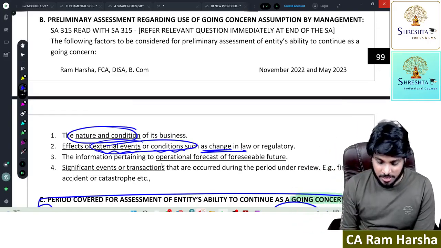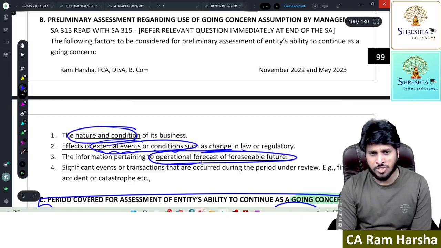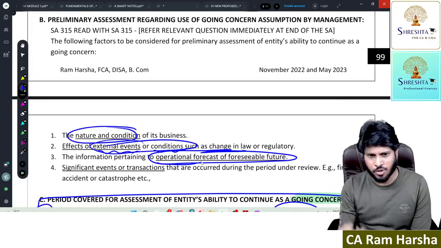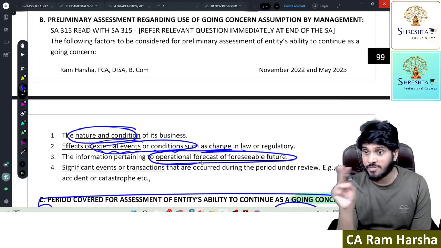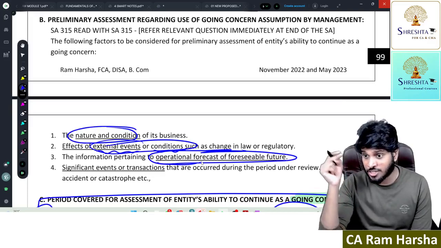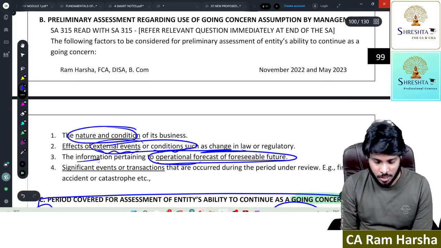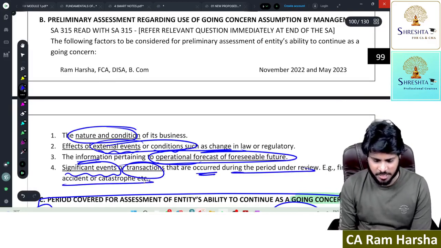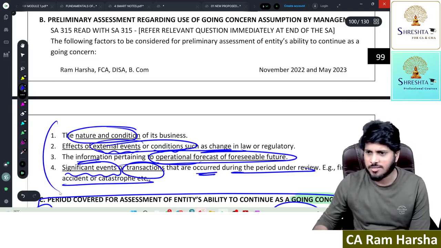Information pertaining to operational forecast of foreseeable future. Foreseeable means whatever we can predict, to whatever period we can predict, how much extent of future we can predict. So do you have information? Check it out. What are the significant events, significant transactions that occurred during the period under review? Auditor has to check all this.